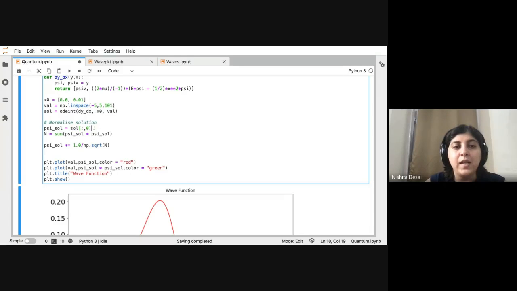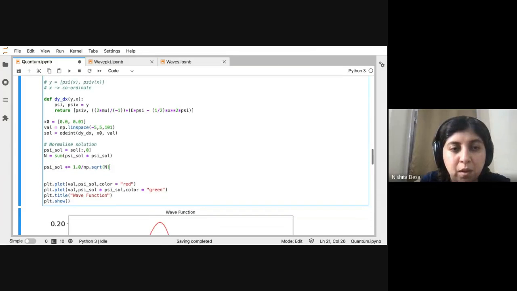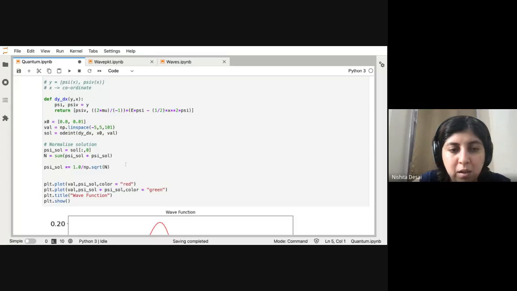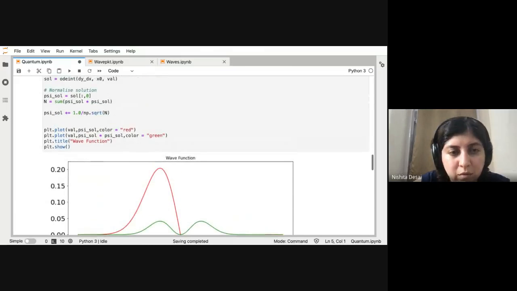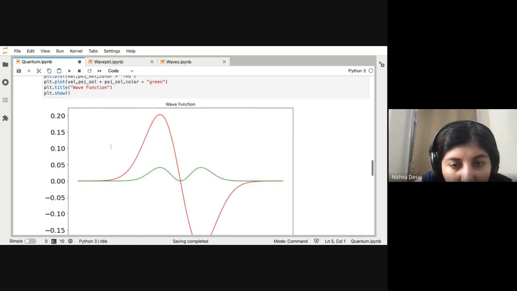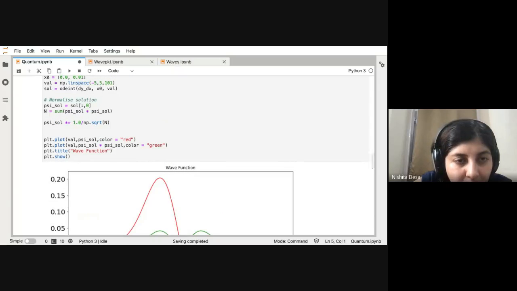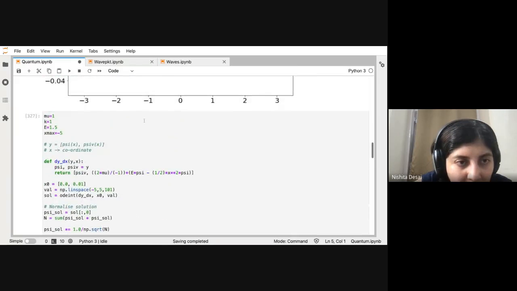And then I did the normalization, which is just the sum over the probability, and then you divide by 1 by square root of n, just as before. So this was for the first case.